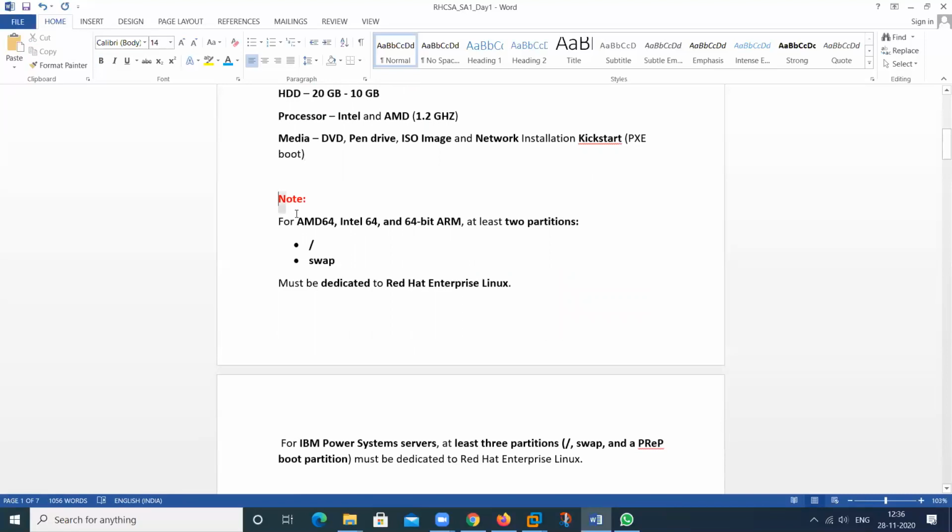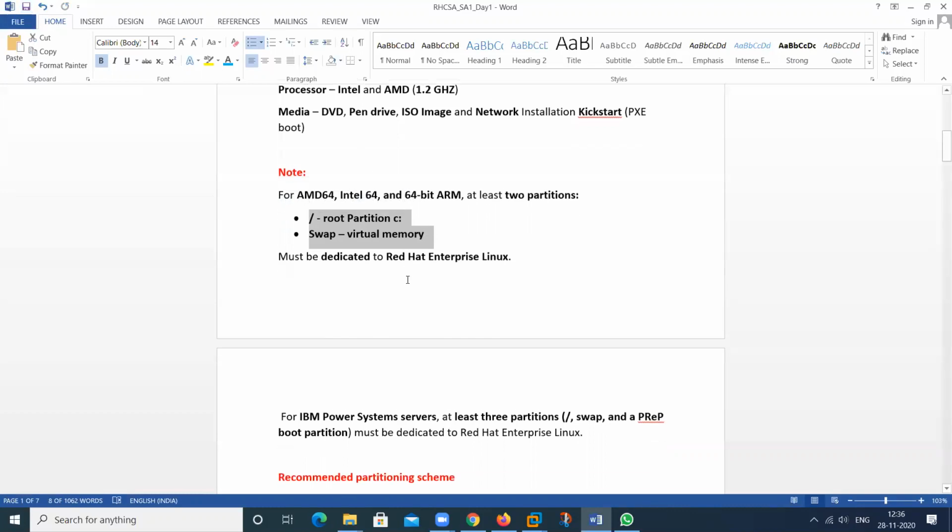In this, we create two partitions when we install the Linux OS. This is my first partition, called the root partition. That is also known as the C drive in Windows. It just works as a C drive. And this is swap. Swap is just like virtual memory. So these two partitions are mandatory to install the Linux OS.